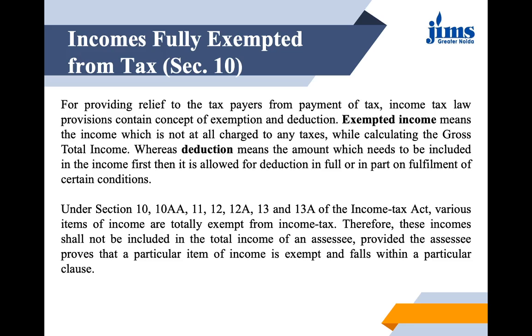So in that situation, it becomes difficult for the students to identify which one to learn, which one not to learn. See, I'll give you a shortcut here. First, you need to remember a minimum of 10 to 15 items which are existing under the fully exempted incomes of section 10. Because many a times a question has appeared that you need to list out 10 fully exempted incomes. Very simple question.